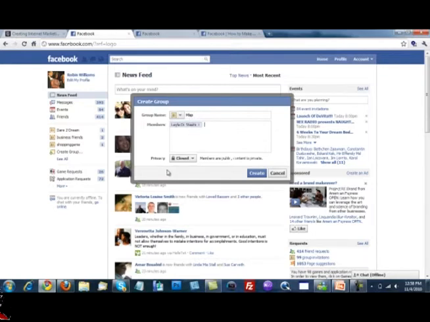The second thing is you can indicate whether or not your group is going to be closed or whether it's going to be open. And obviously the better choice here is for content to be public, because what that's going to do is, unlike the groups of the past, if you allow the content to be public, this content is going to appear in the news feed of all the people who are in the group. So unlike groups before, when you post it to the group, it's only on the wall for that group.